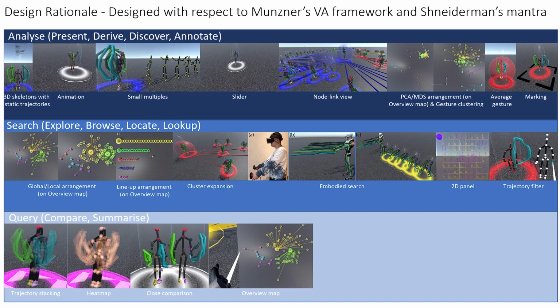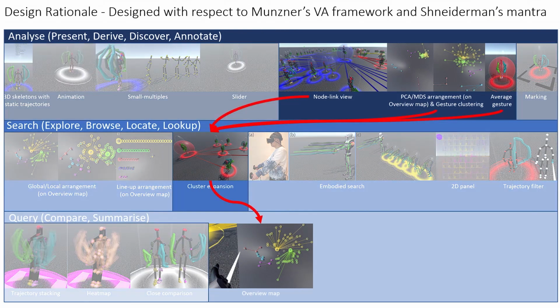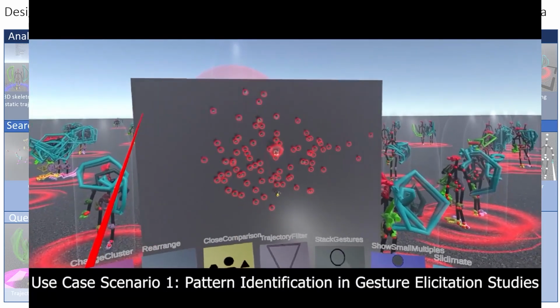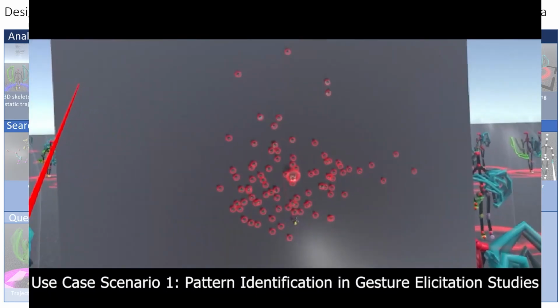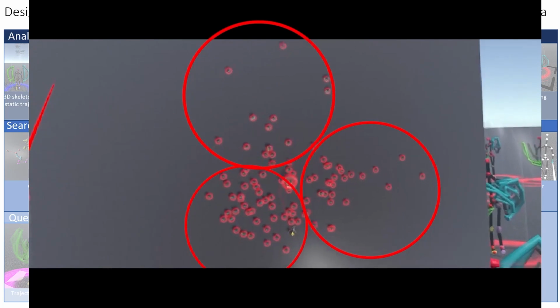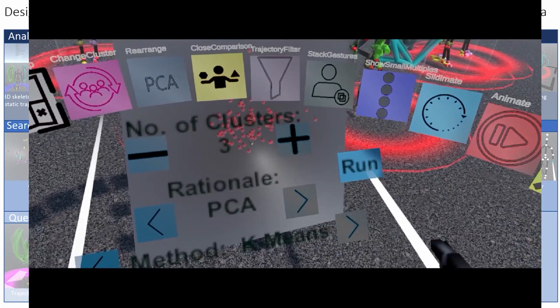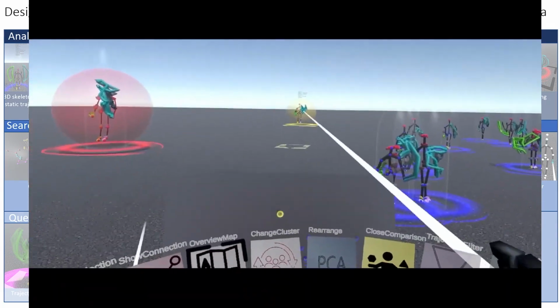In the start, users will need to have an overview of the entire dataset to identify potential gesture patterns. For this, we come up with spatial arrangements leveraging dimensional reduction algorithms such as PCA and MDS to help users observe the overall distribution of data, and also clustering algorithms such as K-Means to generate the clusters. In this scenario, the user simply turns on the overview map and observes the distribution of the gestures on the spatial arrangement resulting from PCA, roughly identifies 3 groups of gestures and thereby sets up a clustering session based on his observations. And as a result, they receive the following clusters.